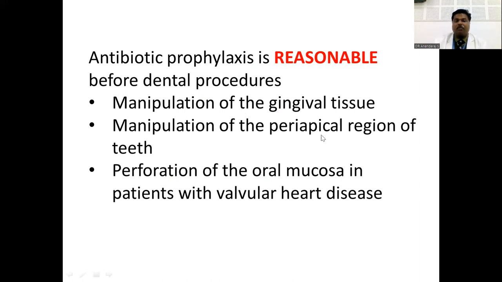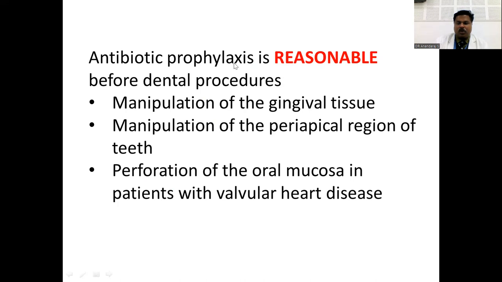Another condition is the periapical region. If you're manipulating the periapical region, for example doing a root canal treatment where your instruments go periapically in open apex cases, you might need to give antibiotic prophylaxis. In other cases, if you're sure that you're not manipulating the periapical tissue, you don't need to give antibiotic prophylaxis. For example, if you're placing a fiber post after endodontic therapy, you don't require antibiotic prophylaxis. And where there is perforation of the oral mucosa with valvular heart disease, again, it is reasonable to give antibiotic prophylaxis.